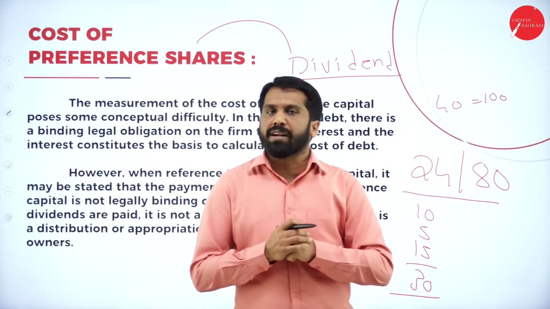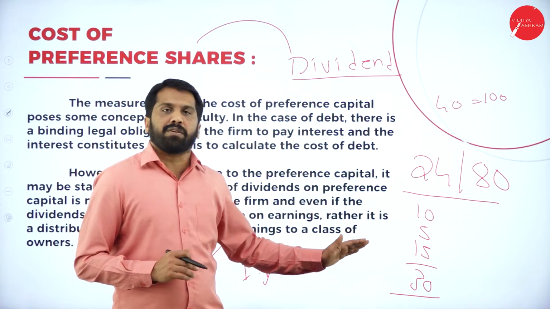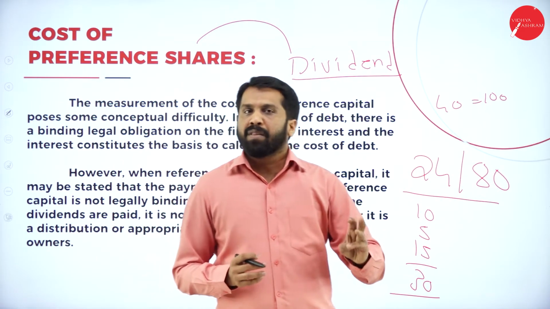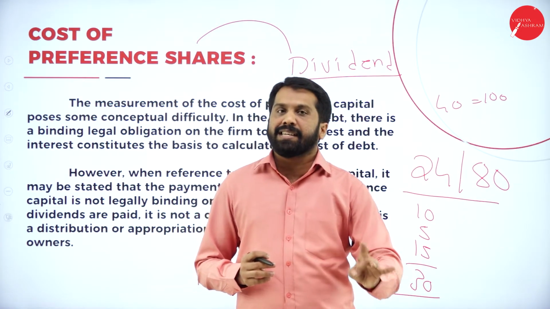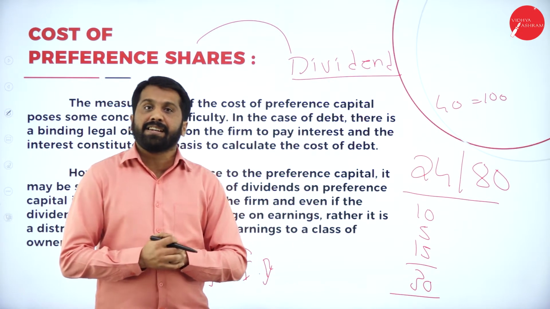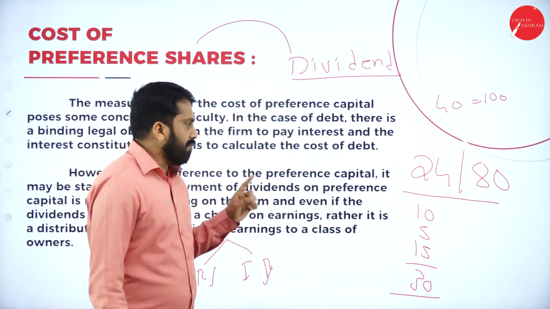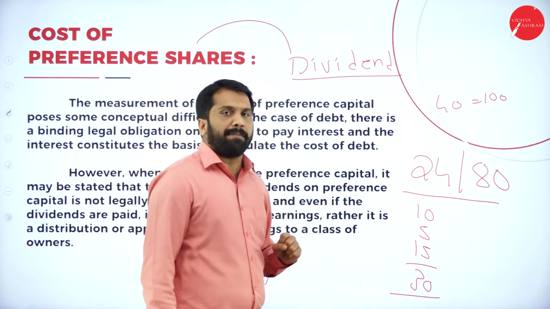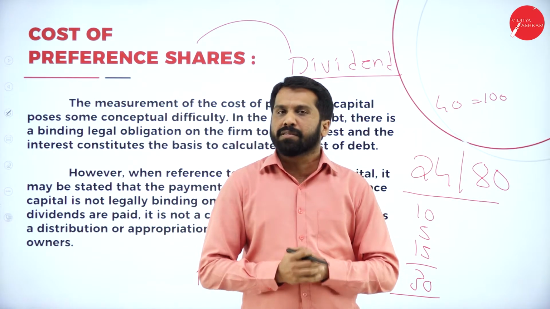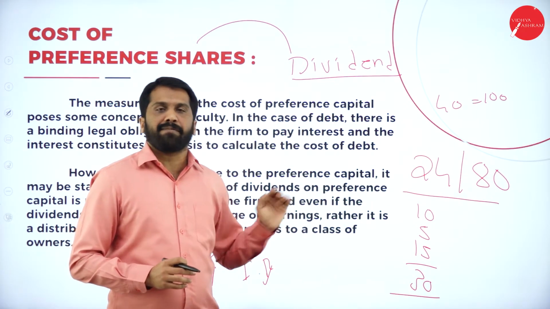As well as, if you concentrate on this topic, not only for your marks, but if you go for MBA, if you go for M.Com, CA, CS, CMA, if you go for any NET exam, UGC NET, UGC KSET, everywhere you will find this topic, cost of capital. Without cost of capital, there is no competitive exam in commerce. That's why it is the most important topic for your life as well.